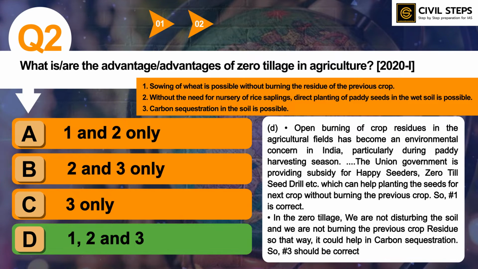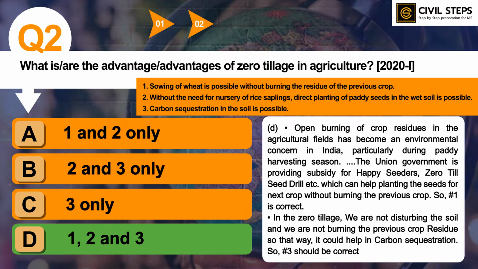The union government is providing subsidy for happy seeders, zero till seed drill, etc., which can help plant the seeds for the next crop without burning the previous crop. So, statement number 1 is correct. In zero tillage, we are not disturbing the soil and we are not burning the previous crop residue. So that way it could help in carbon sequestration. So statement number 3 should be correct. So the answer is option D, 1, 2 and 3.